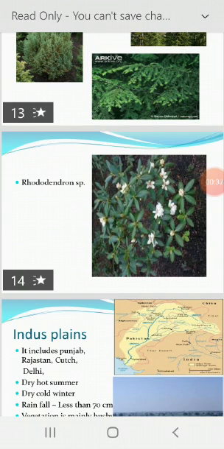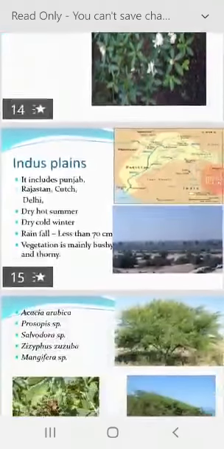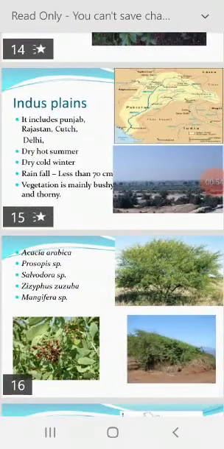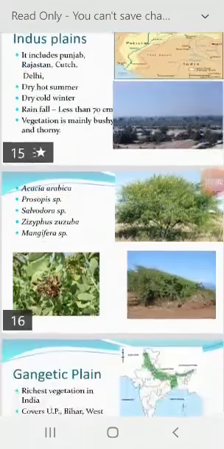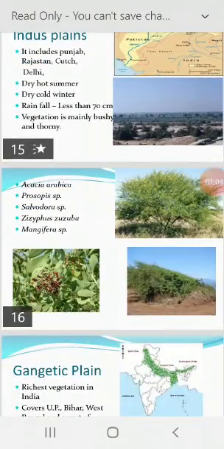The soil of a wide area except cultivated land is saline. Much of the land has become desert due to excessive dryness. Vegetation is mainly bushy and thorny. The species names are as follows: Acacia, Prosopis, Salvadora, Ziziphus, Jujuba, Mangifera. That you can observe in the picture.